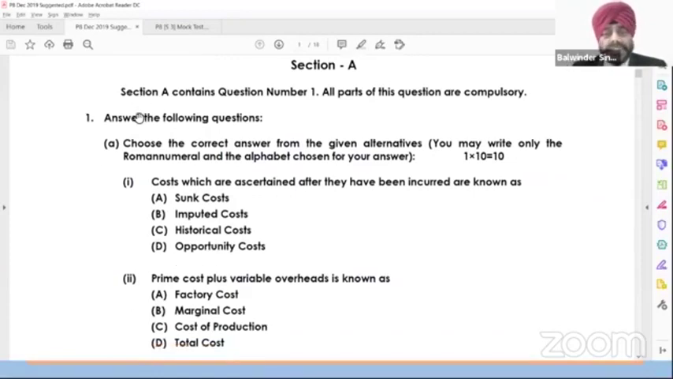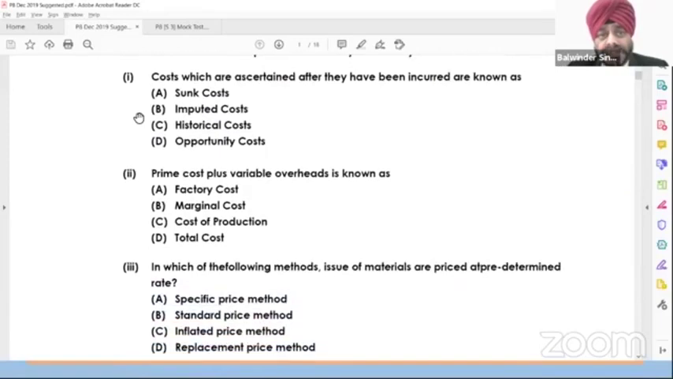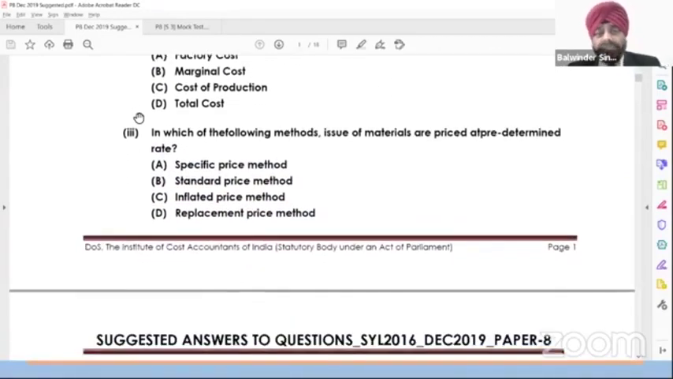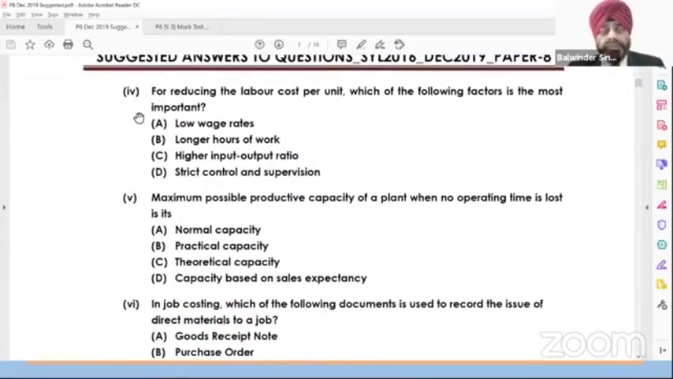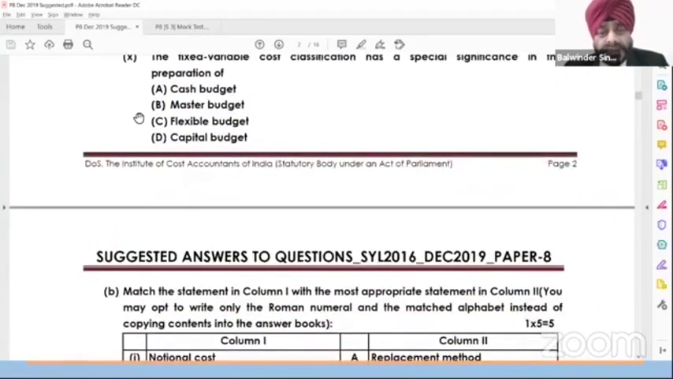Answer the following questions, and there are 10 multiple choice questions. Choose the correct answer from the given alternatives. 1 into 10. It means 10 multiple choice questions are already there. We are bringing the same 10 questions in the online mode. There also, as it is, the question will appear online, and you please mark the correct answer online. So 10 marks are carried forward as they are. It will just take a few minutes.